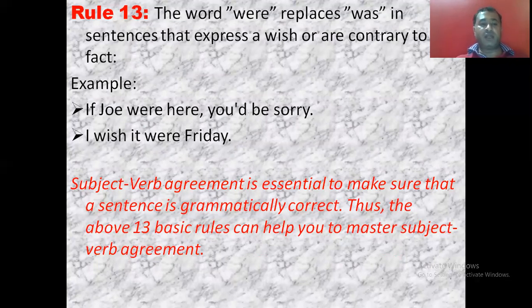It means Joe is not here. You are just wishing that he should be here. So we use "were" with Joe. I wish it were Friday. Although it is not Friday, we are just wishing that it should be a Friday. So in spite of "was", we are using "were". So these are the rules for subject verb agreement. Subject verb agreement is essential to make sure that a sentence is grammatically correct. Thus, these 13 rules can help you to master subject verb agreement. These are the basic rules which are going to be very helpful for your grammar.